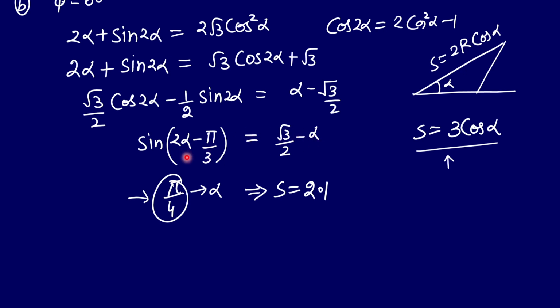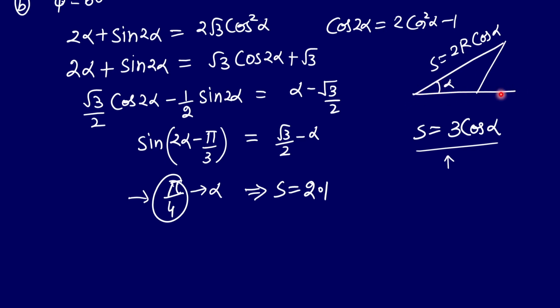That means we can say that our solution will be closer if we take the value of alpha as pi by 4, right? So here, if we just put the value of alpha as pi by 4, what is happening here is the total displacement in this, if you just remember the diagram, right?